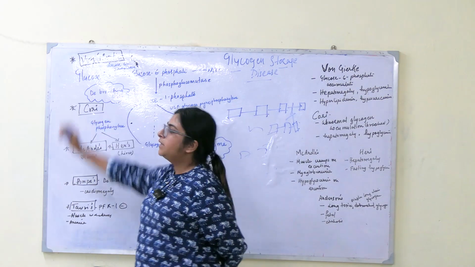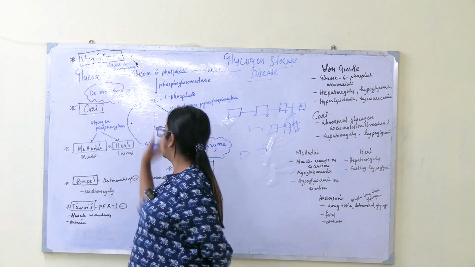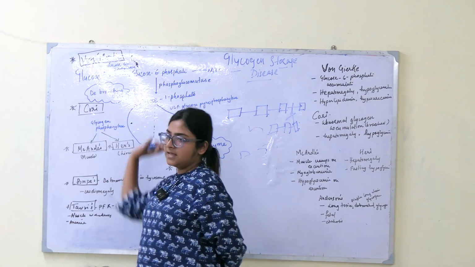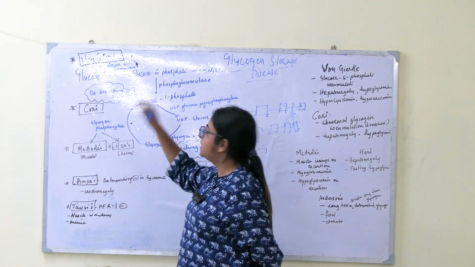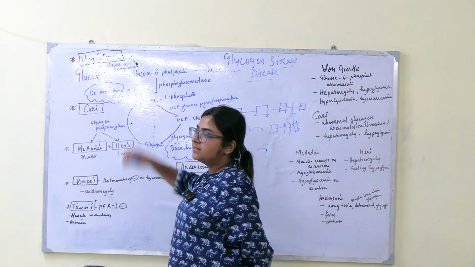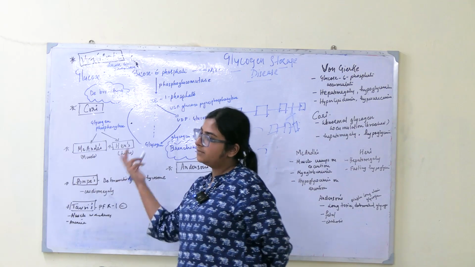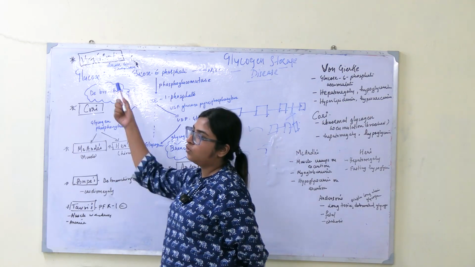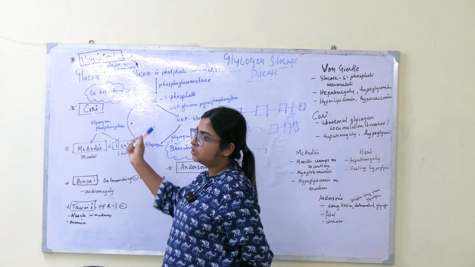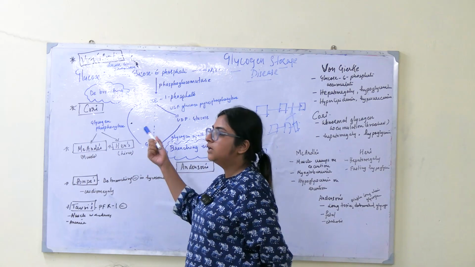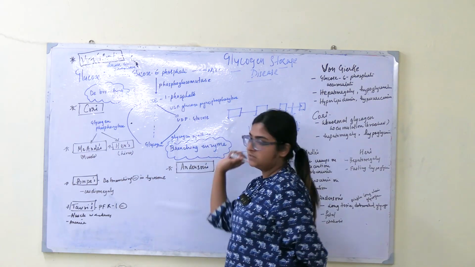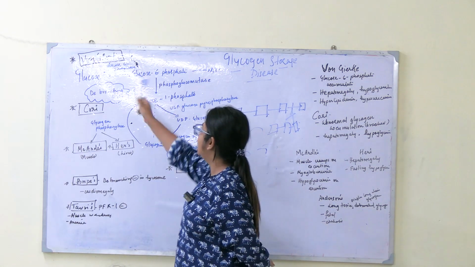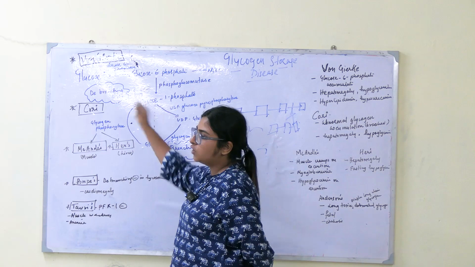From glucose, what was happening? From glucose, glycogen gets formed, and from glycogen, glucose gets formed. There are multiple steps involved in this cycle, and throughout these multiple steps, enzymes are needed. Any enzyme which is deficient causes diseases. Ultimately, this is the thing which is happening over here. Glucose gets converted to glycogen, glycogen to glucose, and during these multiple steps of conversion, if enzymes are deficient, then it will end up causing various diseases, as we have seen already. In all the steps, enzymes are mentioned, and for deficient enzymes, the diseases are also mentioned.